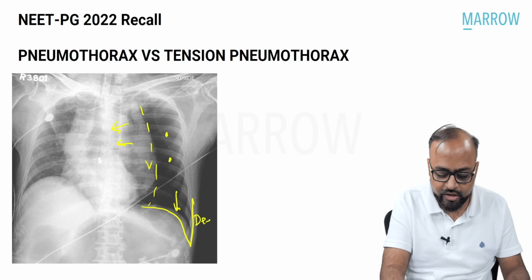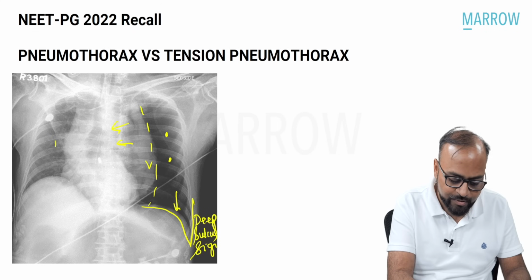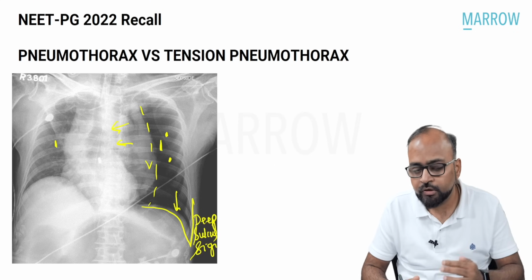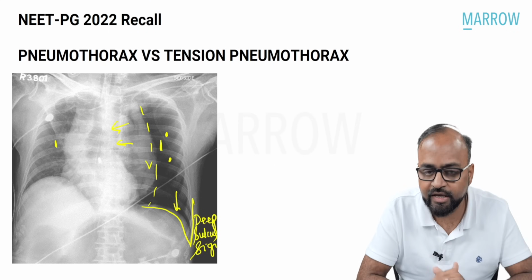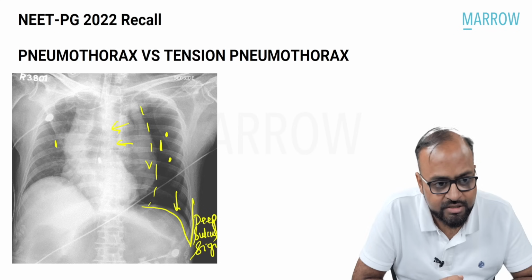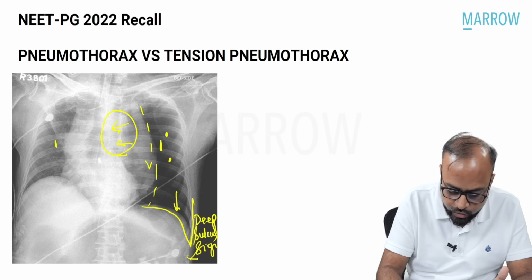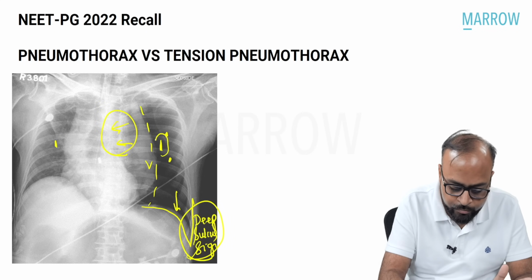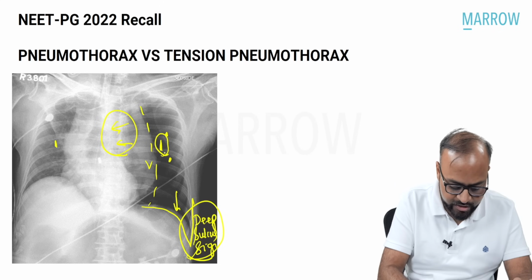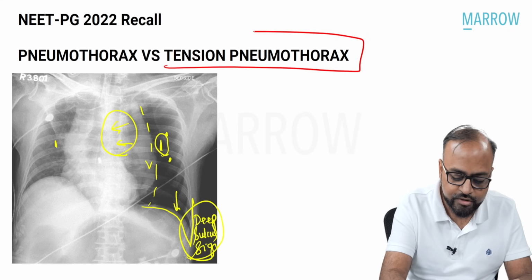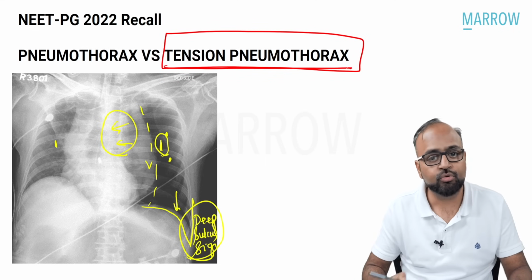This is what is called the deep sulcus sign, and there is slight hyperexpansion of the rib cage, which is also noted because of the pressure caused by the excessive air in the pleural cavity. Because you see mass effect, the deep sulcus sign, and overexpansion of the rib cage, I would say that this particular patient's diagnosis is tension pneumothorax.